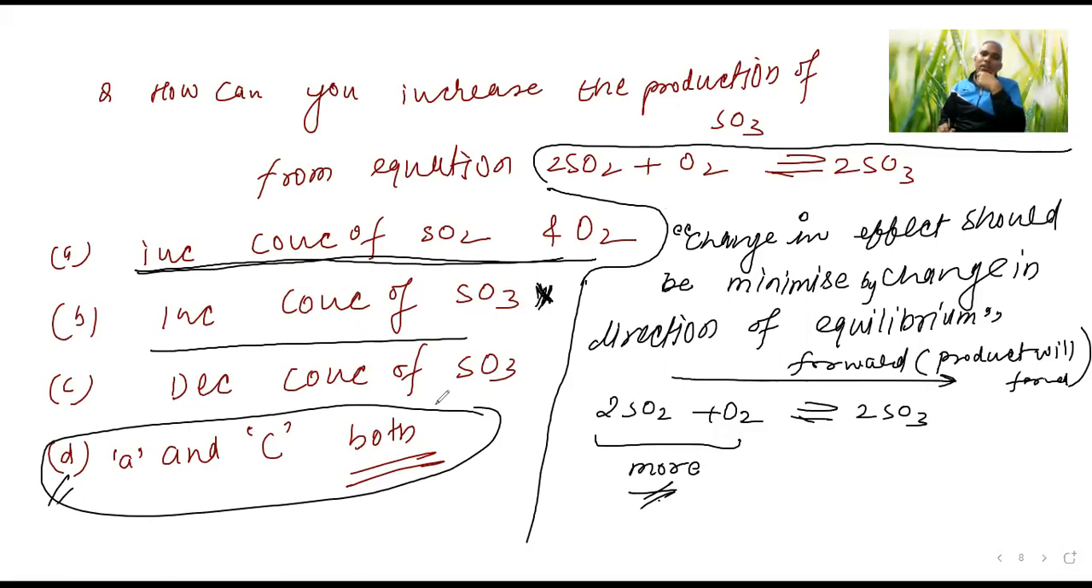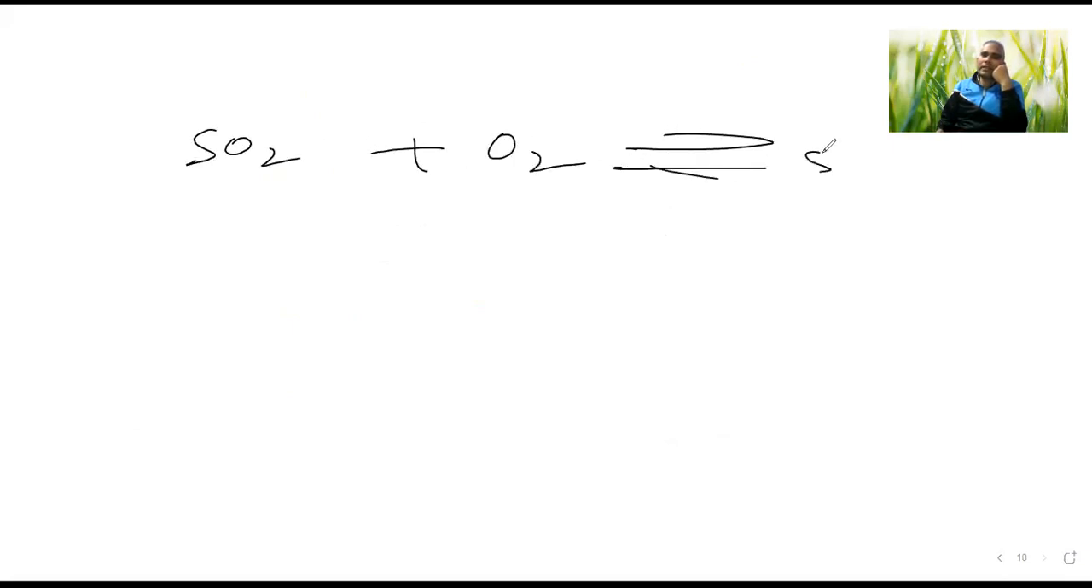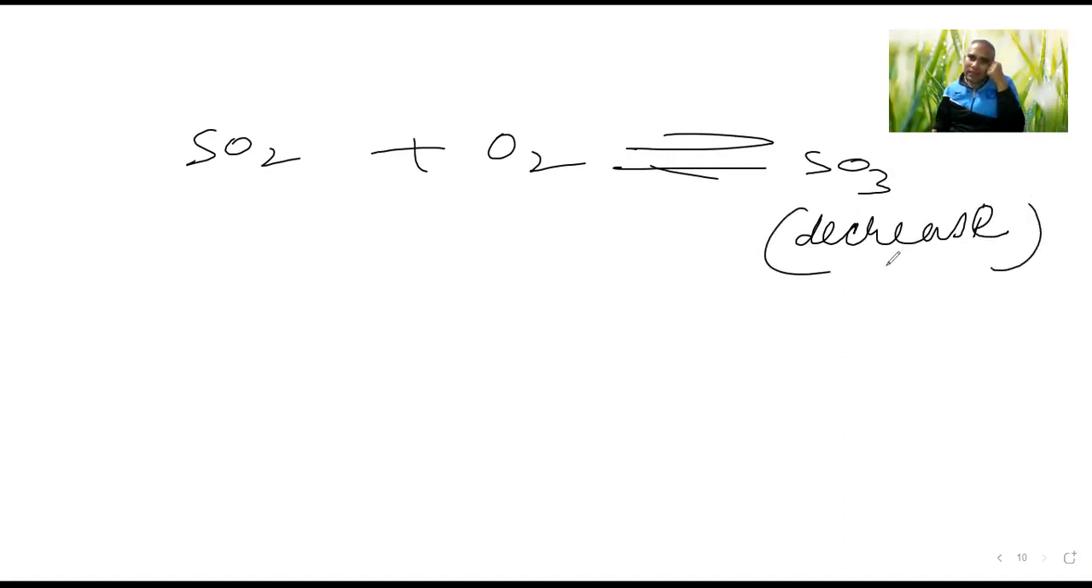But if you are decreasing the concentration of SO3, what will happen? You see, SO2 plus O2 gives SO3, and the concentration of SO3 is decreased. So how can we increase it? Which direction should the equilibrium go so that the decreased amount can be restored? Tell me.